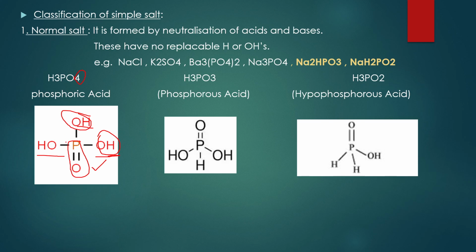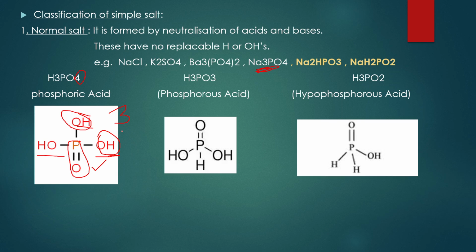For example, you are having 3 OH bonds. That means 3 hydrogens can be replaced. In place of H3PO4, you can write Na3PO4. That's what we got here, Na3PO4. And one more thing I need to tell you: how many replaceable OHs you are having, that is the basicity. The basicity of H3PO4 is 3.